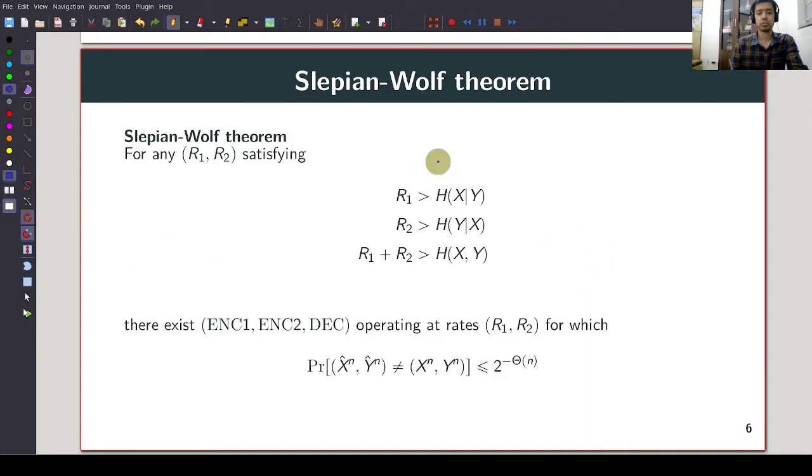This problem was solved by Slepian and Wolf, who showed that for any R1, R2 which satisfies the following three inequalities, it is possible to construct encoders and decoders operating at rates R1 and R2 for which the probability of error decays exponentially in n. On the other hand, if R1 and R2 don't satisfy these constraints, then it is impossible to construct encoders, decoders for which the probability of error even vanishes with n.